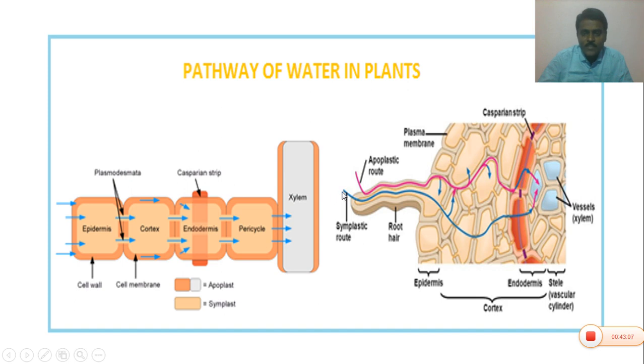And in the symplastic pathway, the water enters the epidermis and directly passes into the root xylem through the cytoplasm and plasmodesmata. So these are the apoplast and symplastic pathways of water movement. Apoplast is the non-living part of the plant body, whereas symplast is the living part of the plant body. It is a very, very important question in public exams also.